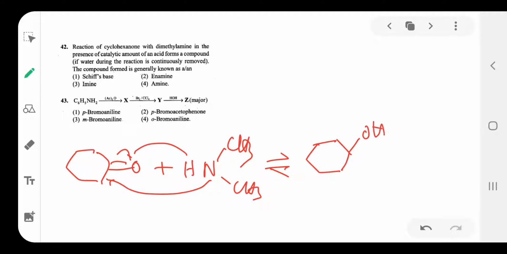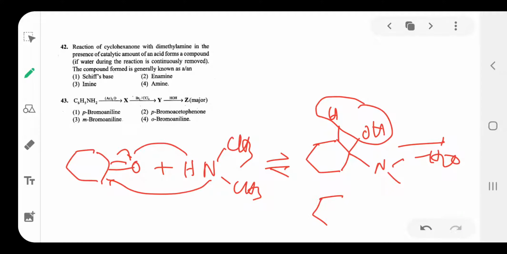Here OH is there, and here N, CH3. Then one H at the beta position is removed along with the OH in the form of H2O. Then the product has a double bond with N, CH3. This compound is called an enamine. Here the amino group and the alkene double bond, en plus amine, enamine is the product. Option is 2.